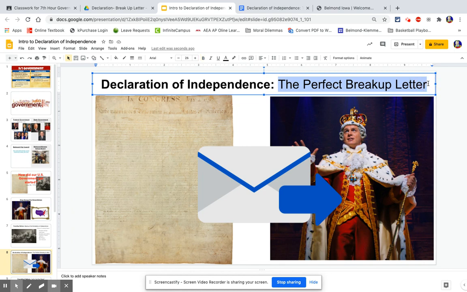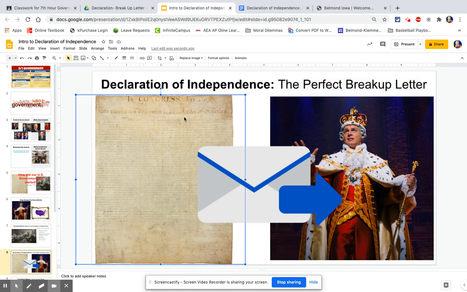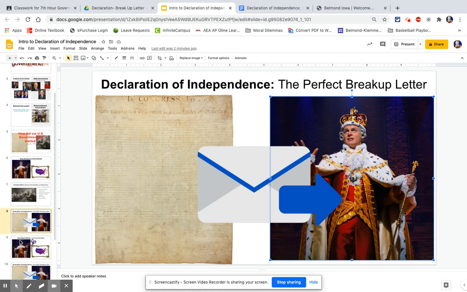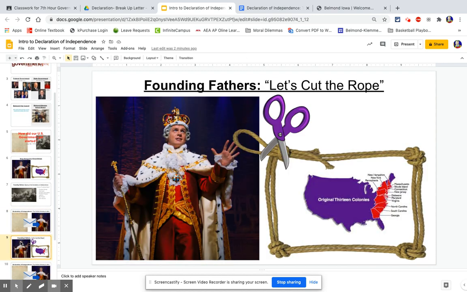I know that sounds silly, but the United States wrote a breakup letter saying, hey, Great Britain, King George, we no longer want to be in a relationship with you. We want to be single. We want to be our own independent country, no longer a part of Great Britain. So this rope that ties the king to these 13 colonies, we're going to go ahead and try to cut that.